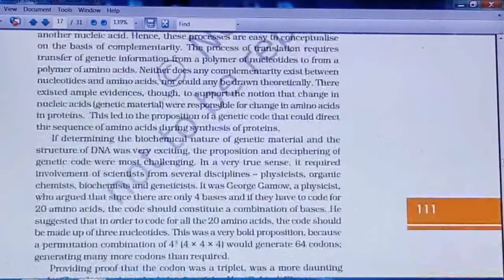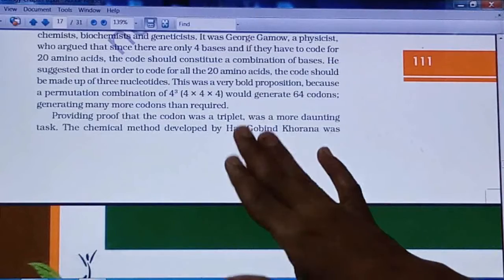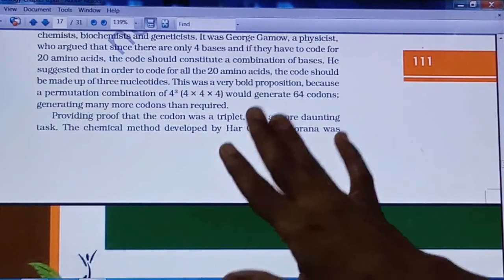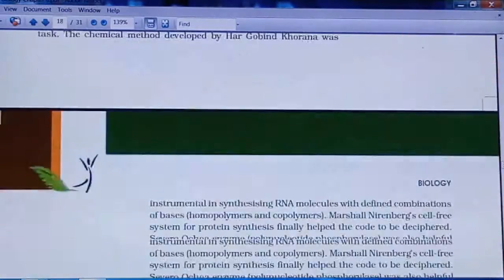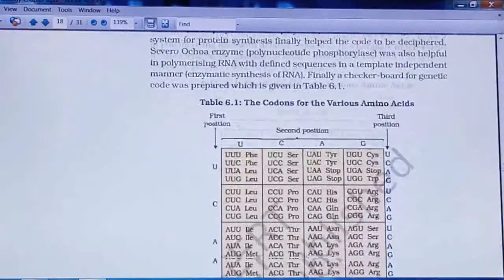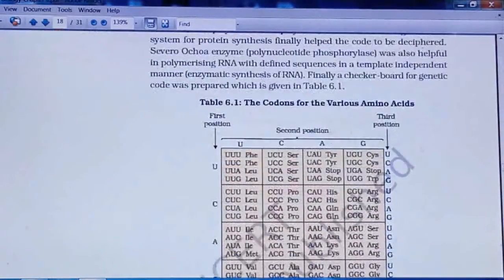Next is the genetic code. Now in that genetic code, why is this code only a triplet, right? Why are only 3 nucleotides considered in the triplet codon? Their explanation is given here, so you have to prepare that.